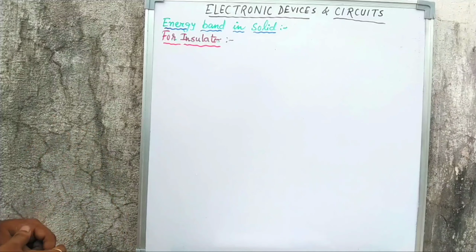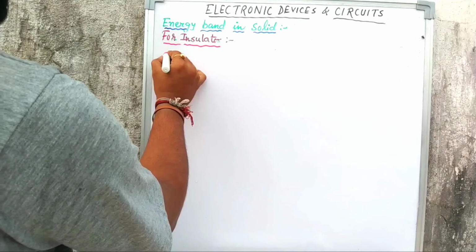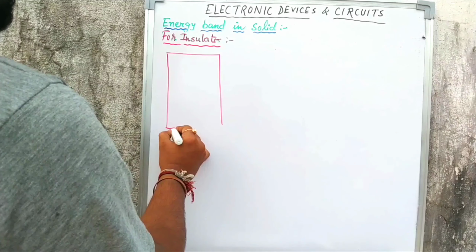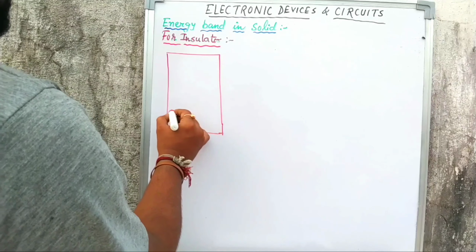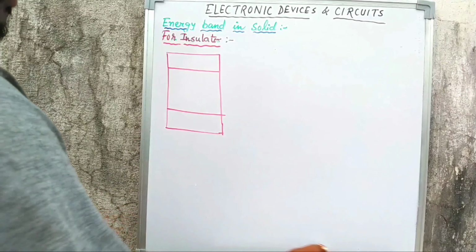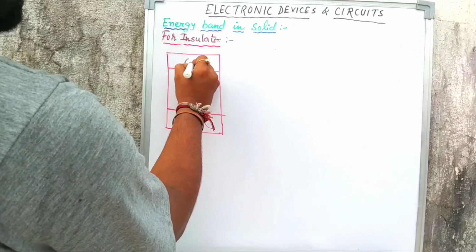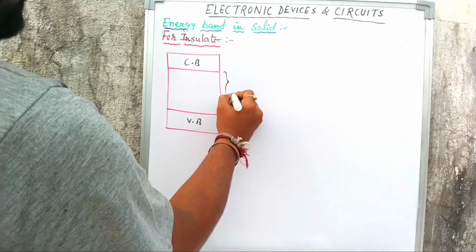For an insulator, as you know, insulators are bad conductors of electricity. It does not allow any electron to flow through them. Why does it not allow? You have to understand why. Because of this band gap. This band gap is very high. That means the gap between the valence band and the conduction band is very high.